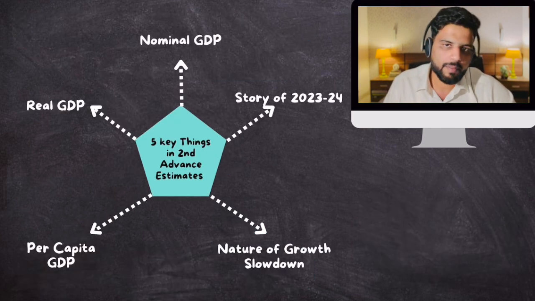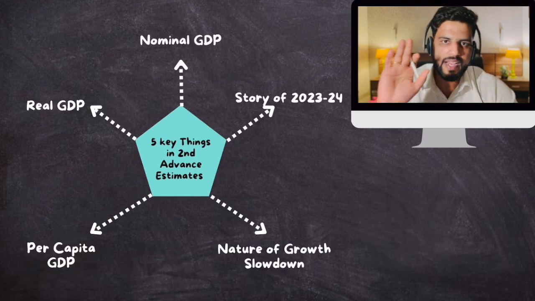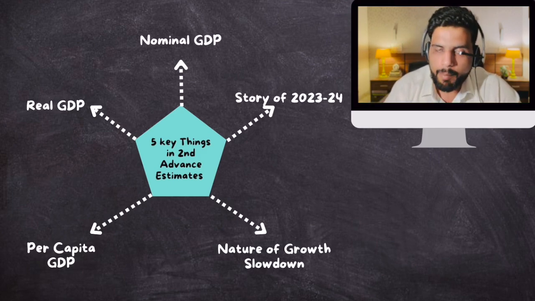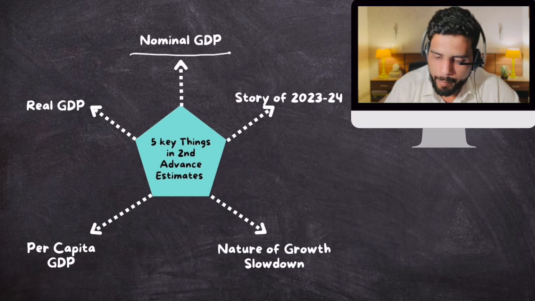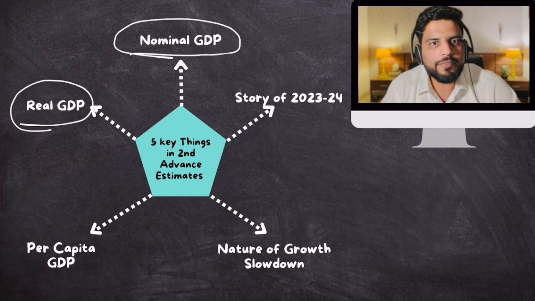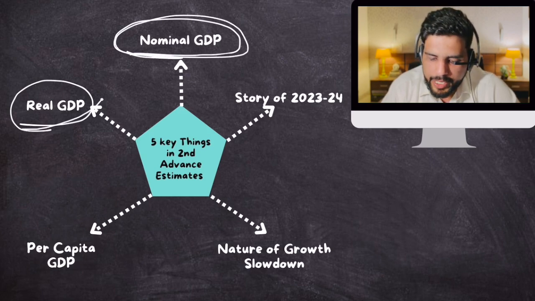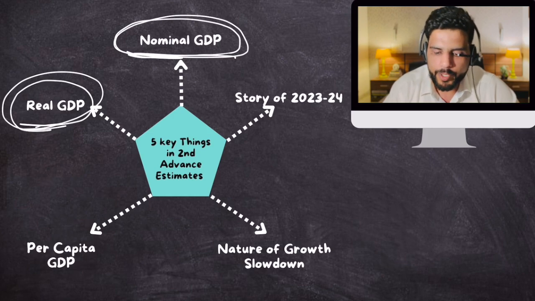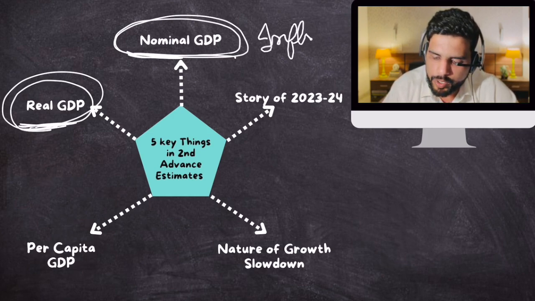Now, what is so special about advance estimates? Because advance estimates give us data about 5 key things. Okay, what are those 5 key things? Number 1, it gives us data about nominal GDP and real GDP. Now, what is the difference between nominal and real GDP? Well, nominal GDP and real GDP are different because real GDP is nominal GDP adjusted for inflation.